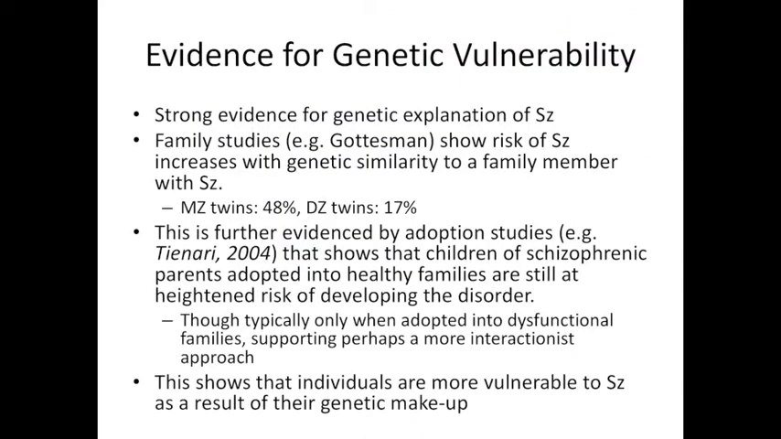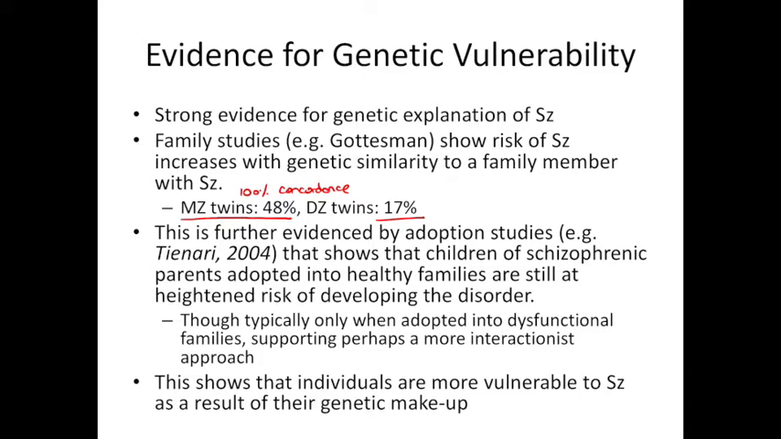So, evidence for genetic vulnerability. We looked at Gottesman's research earlier, which provides us with strong evidence for genetic explanations of schizophrenia. Those family studies showed that the risk of schizophrenia increases with genetic similarity to a family member with schizophrenia. For monozygotic twins, who share 100% of their genes, there's 48% concordance, in comparison to dizygotic twins, which showed 17% concordance. So this suggests that the greater the genetic similarity between you and a family member with schizophrenia, the greater the risk of you developing the disorder.